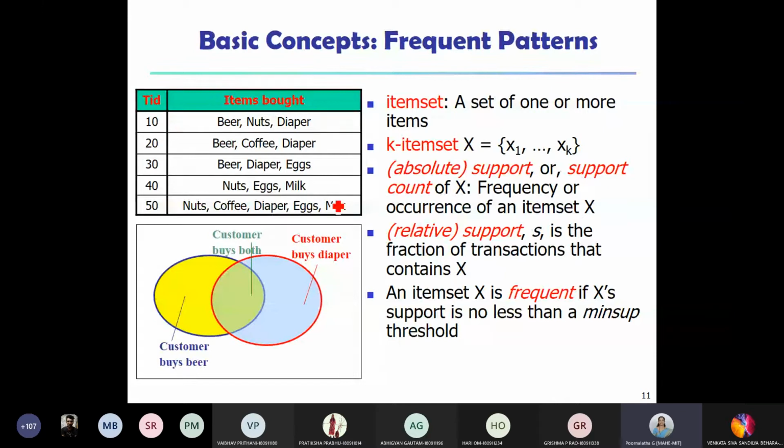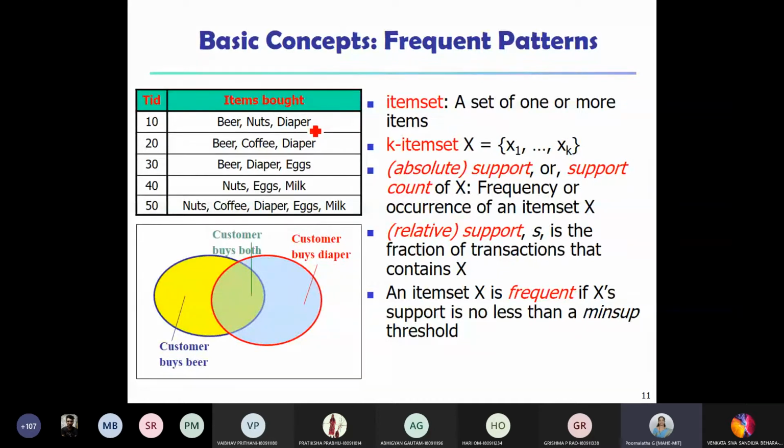X is an item set with this many items. If K is the number of items in a set, we call it a K item set. For example, here we have 3 items, so this is a 3 item set, whereas here we have 5 items, so it is called a 5 item set. A 5 item set means an item set with 5 items.